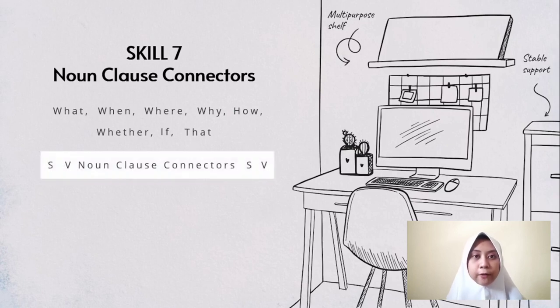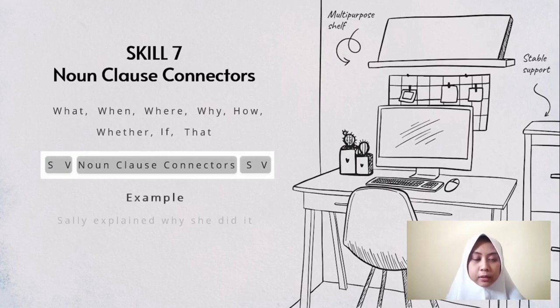We can see the form of the sentence here. There is the first clause, which consists of a subject and a verb, followed by a noun clause connector and followed by a second clause, which also consists of a subject and a verb. For example, Sally explained why she did it. Sally is the subject, explained is a verb, why is the connector, she is the subject, did is a verb.